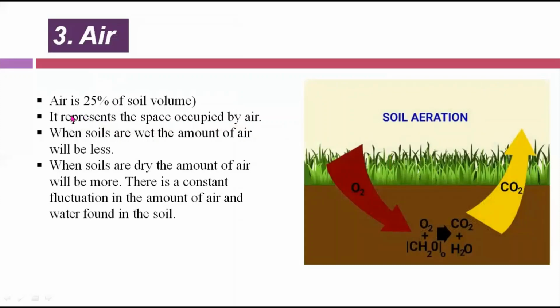Number 3 is the air. Air is 25% of soil volume. ये 25% है. It's represented in the space occupied by the air. यानी कि it means it is a space between the ingredient of sediments in the soil which occupy the air. यानी कि उनके दरमियान जो हवा है उसको हम कहते हैं.